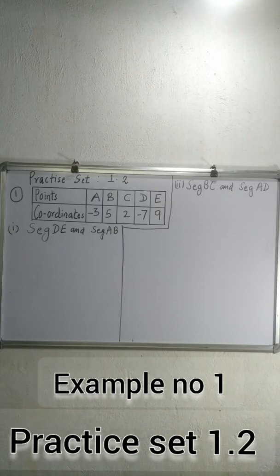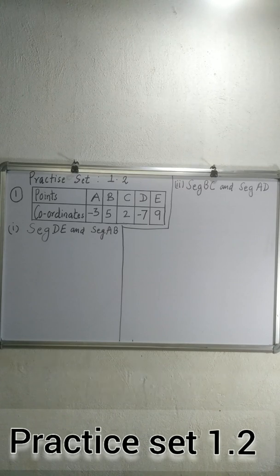Practice set 1.2. Question number 1. The following table shows the points on the number line and their coordinates. Decide whether the pairs of segments given below are congruent or not. The coordinates of points are given in the table. You have to decide whether segment DE and segment AB are congruent or not.